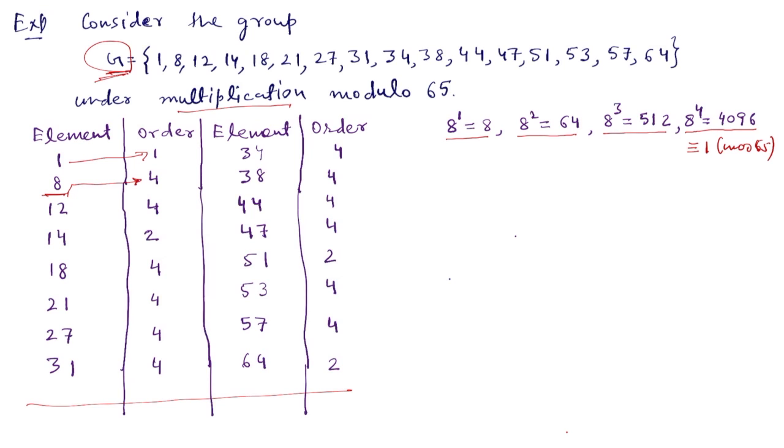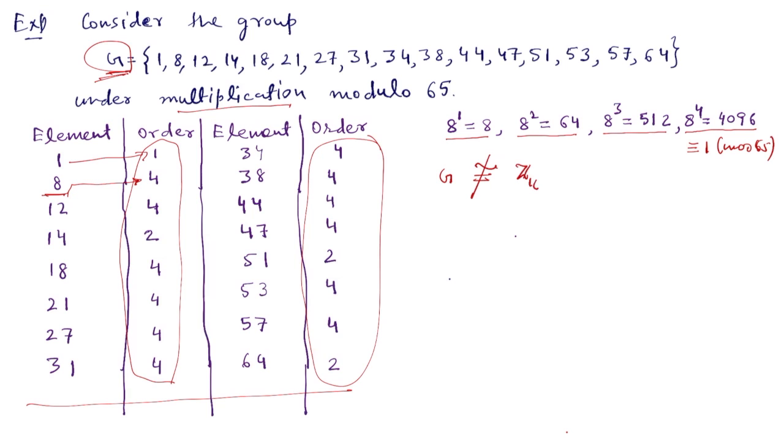Notice that there is no element of order 16 or of order 8 here. So G cannot be isomorphic to Z16 or Z8 direct sum Z2, because Z16 contains an element of order 16 and Z8 direct sum Z2 contains an element of order 8.